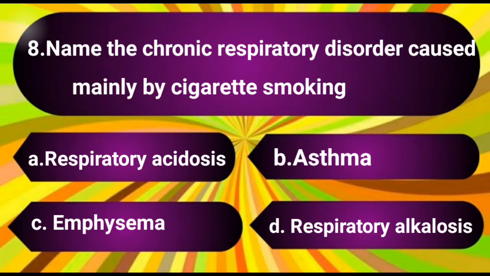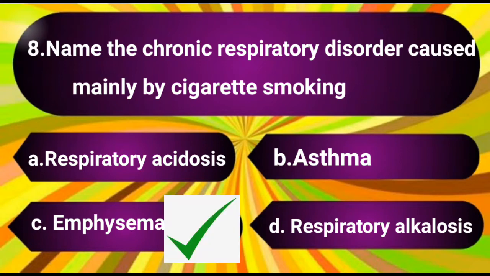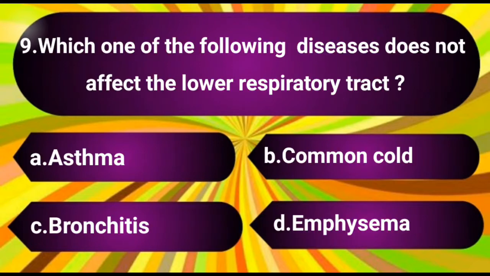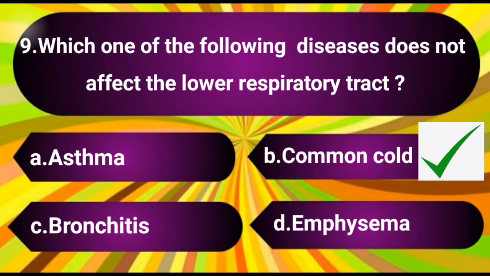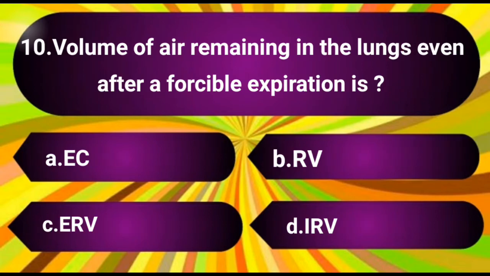Question number 8. Name the chronic respiratory disorder caused mainly by cigarette smoking. The options are A. Respiratory acidosis, B. Asthma, C. Emphysema, D. Respiratory alkalosis. The answer is C. Emphysema. Question number 9. Which of the following disease does not affect the lower respiratory tract? The options are A. Asthma, B. Common cold, C. Bronchitis, D. Emphysema. The answer is B. Common cold.